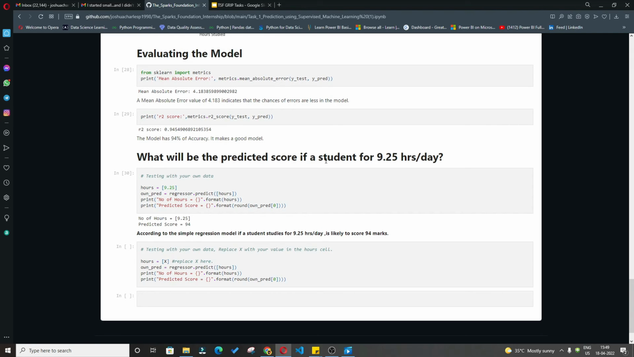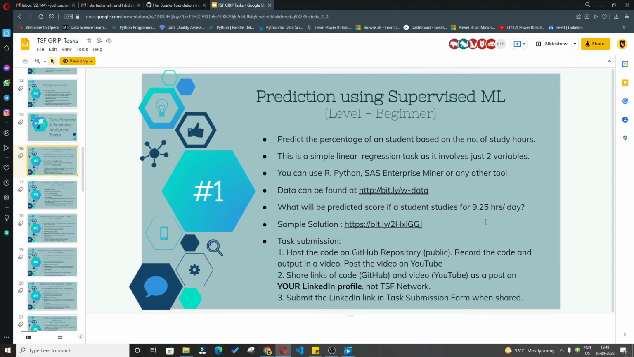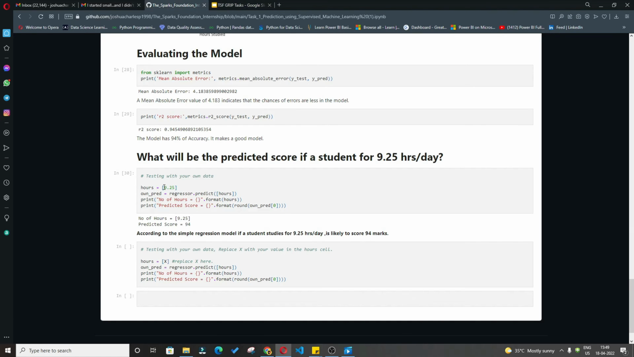The original aim is to find the score if a student studies for 9.25 hours. I put that value inside a series, predicted with the linear regression over the hours, which was given manually here, and printed the predicted value with a print statement. From this we get about 94 as the predicted score for 9.25 hours. According to the simple regression model, if a student studies for 9.25 hours per day, his score is likely to be approximately 94 marks.